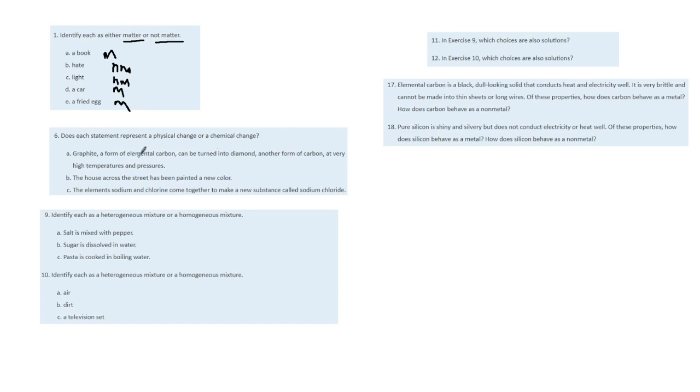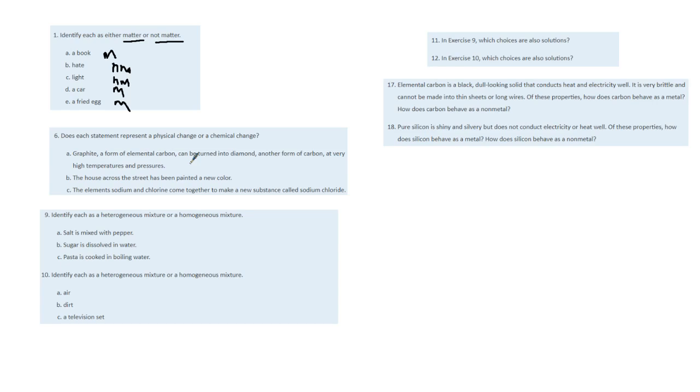Which one's a chemical change? Graphite, a form of elemental carbon, can be turned into diamond, another form of carbon, at very high temperatures and pressure. You might be really tempted to say it's a chemical change because it's a change of carbon.